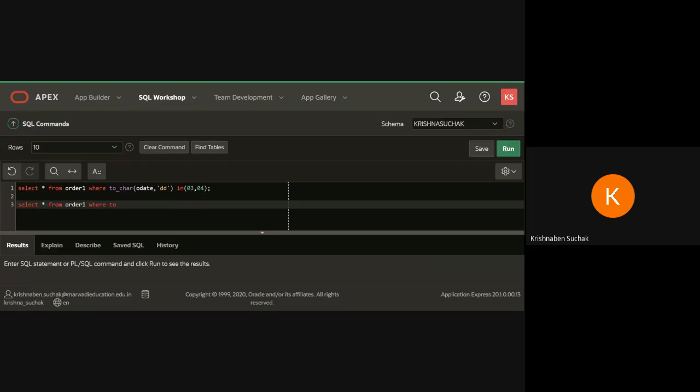Just I will be replacing the keyword. To_char O date DD, that means my day part. Here I am writing between. Rather than using the in keyword, I am going to use the between keyword. So here I am writing between 03 and 04. Okay. Everyone complete both the queries and let me know here.